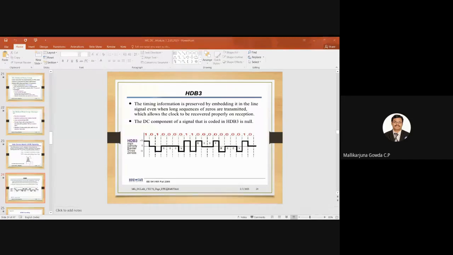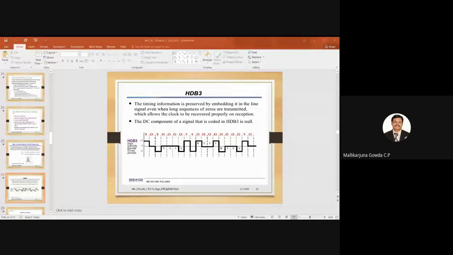V is equal to 1 indicates it will be violating the bipolar rule. The previous one was a negative pulse, right? So to indicate it is violating the bipolar rule, this V has to be a negative pulse. Then next is what? 1 1 is there. So next one has to be a positive pulse, and the next one a negative pulse as per the bipolar rule.